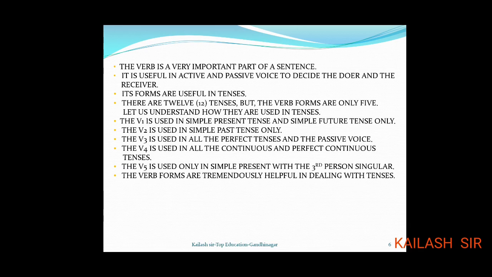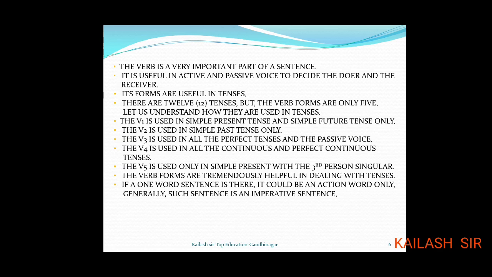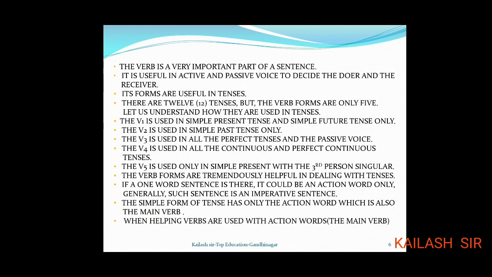The verb forms are tremendously helpful in dealing with tenses. If one word sentence is there, it could be an action word only. Generally, such sentence is an imperative sentence. The simple form of tense has only the action word, which is also the main verb. When helping verbs are used with action words, the main verb, they turn into other form of tenses. I hope you have understood this.